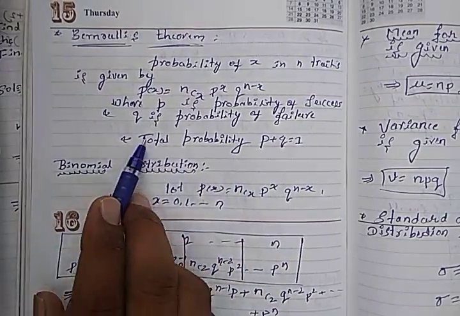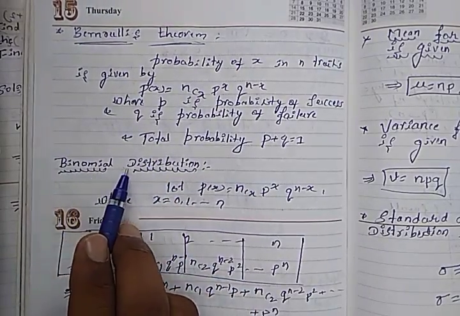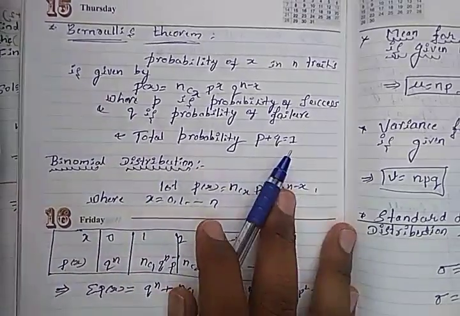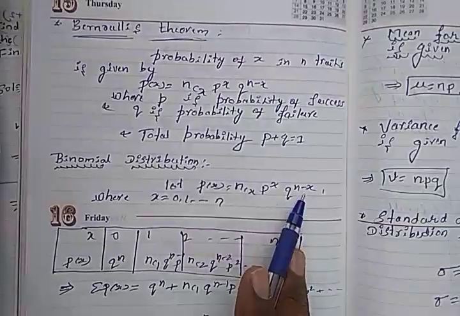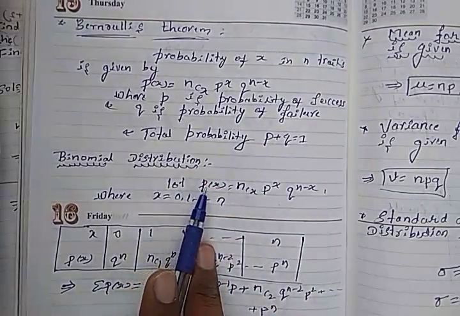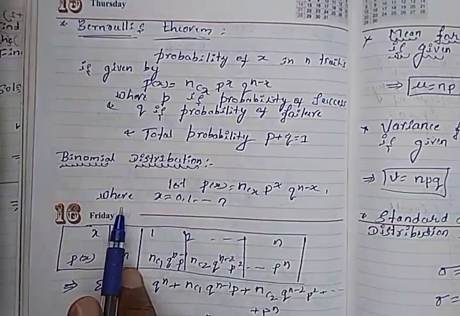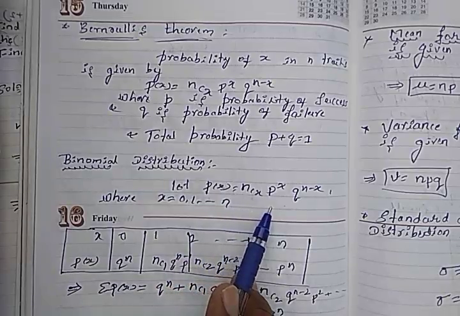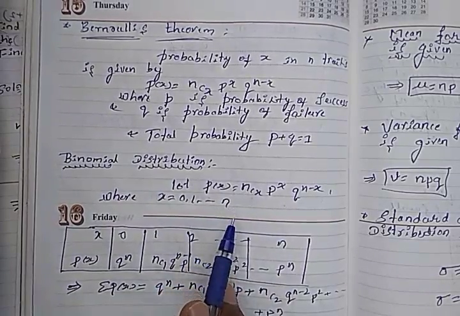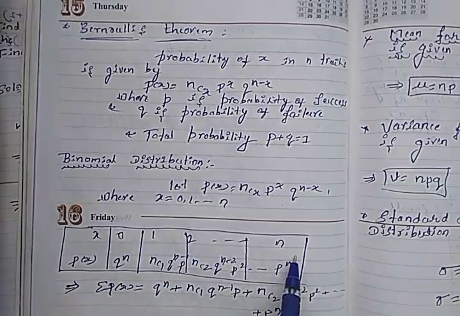Bernoulli's distribution. Another concept is binomial distribution. Binomial distribution is P(x) = nCx p^x q^(n-x), where x = 0, 1, 2, 3 and so on up to n.